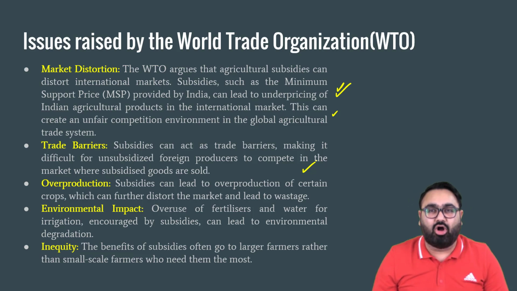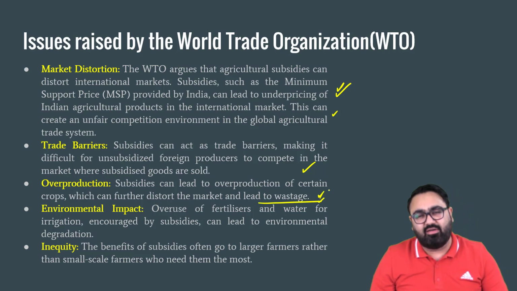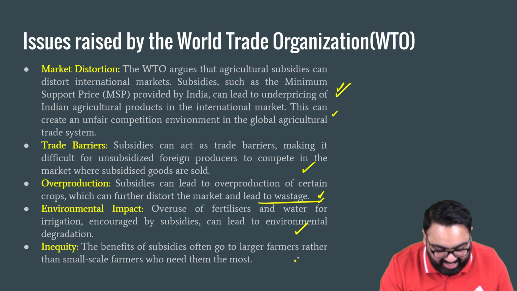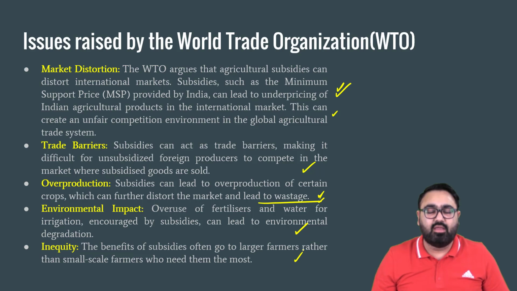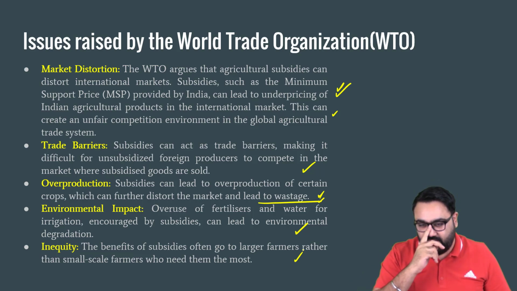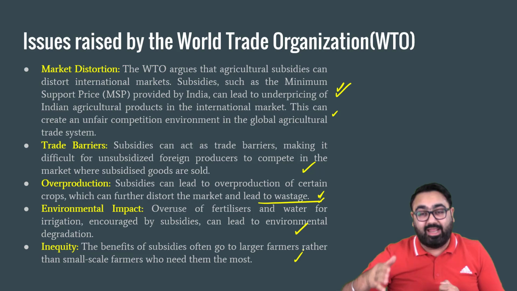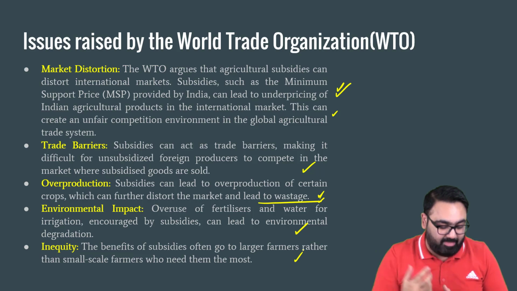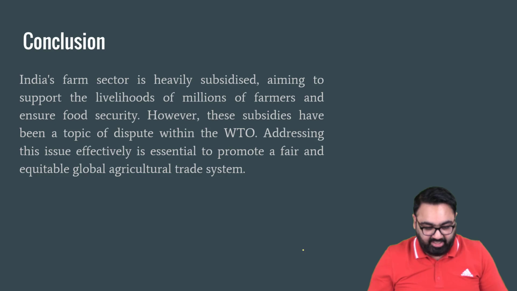Not just this, there are also allegations of overproduction leading to wastage, because under MSP, for example, the government will buy the food grains, doesn't matter whatever quantity it is. It can have environmental impact as well, because when you are selling fertilizers at a lower cost than the market price, farmers will buy that in larger numbers. There are so many allegations that Indian farmers buying cheap urea are exporting it illegally to countries such as Bangladesh, etc., because there the urea is sold at MRP. So these are the issues that WTO has raised about Indian farm subsidy. It's an ongoing matter. It has still not been resolved completely.